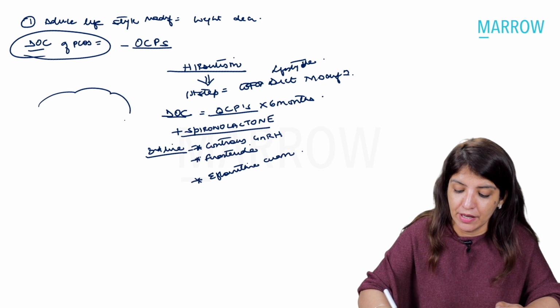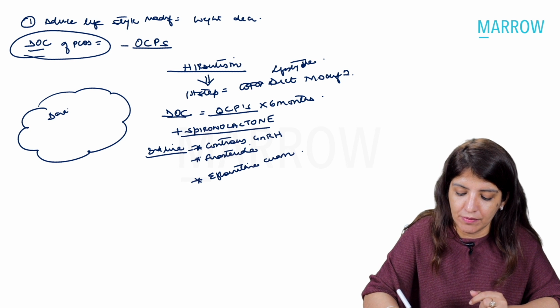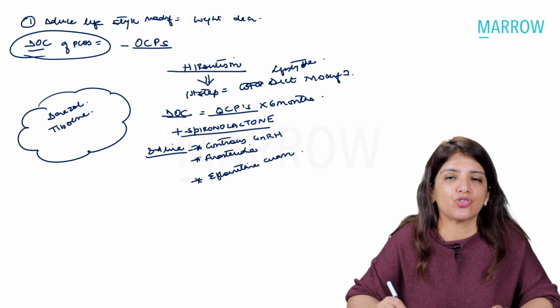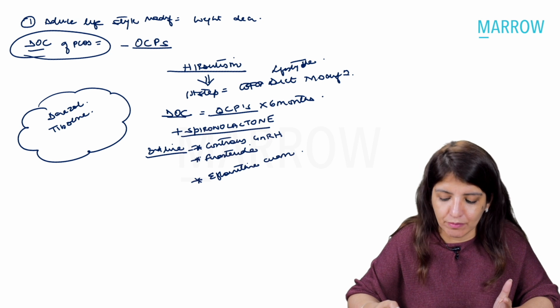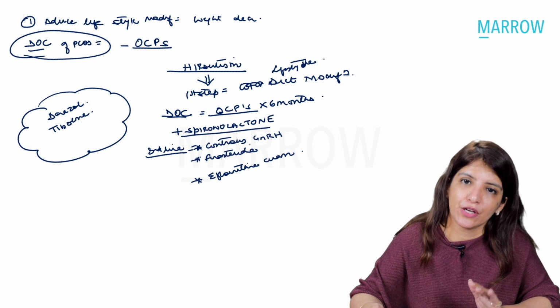Please remember that the 2 drugs which you read in gynae, danazol and tibolone, both have hirsutism as a side effect. So both these drugs can never be used for managing hirsutism in any patient, right? Because the side effect is hirsutism.